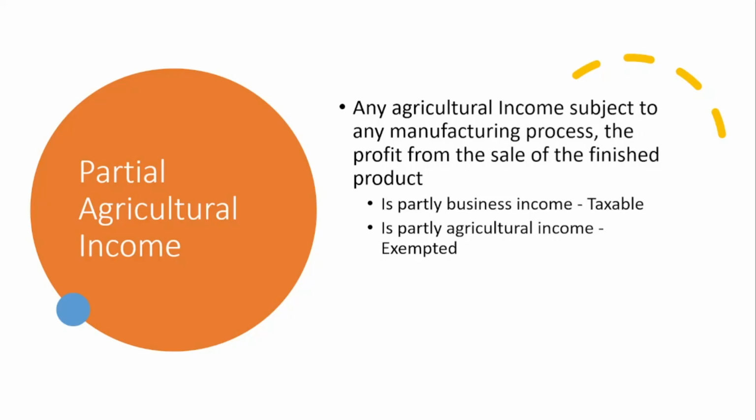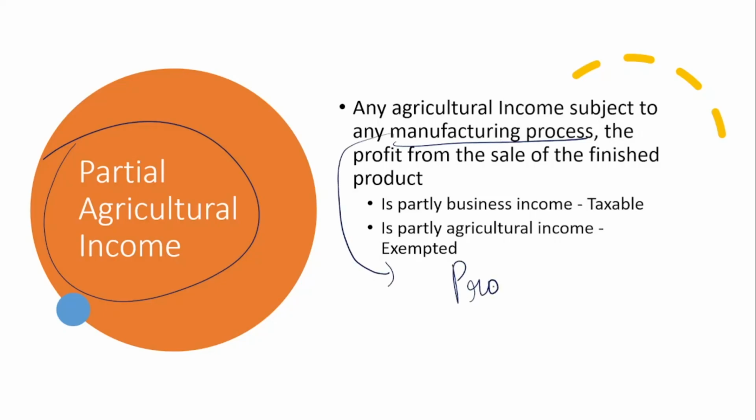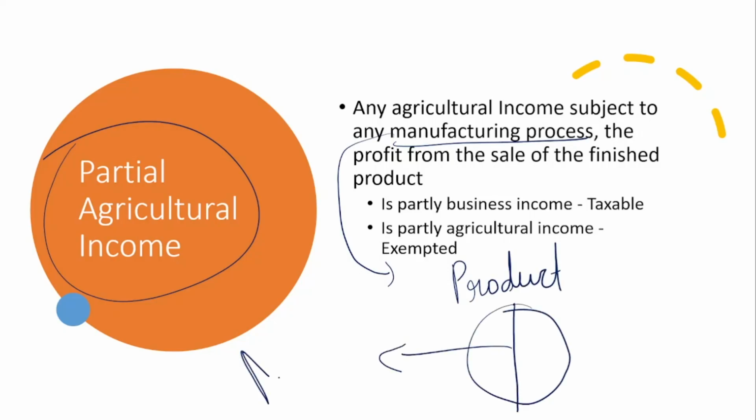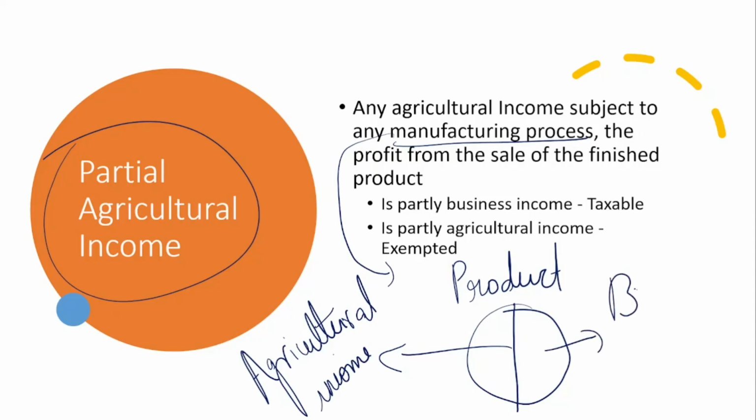Now, what is partial agricultural income? Means by chance, if you are earning something from a manufacturing process, then from the manufacturing process you will obtain a product. Think of this as a product. In that, partially whatever income you have obtained is agricultural income. The other will be considered as business income, which can also be called non-agricultural income.